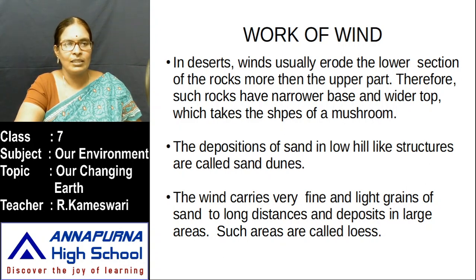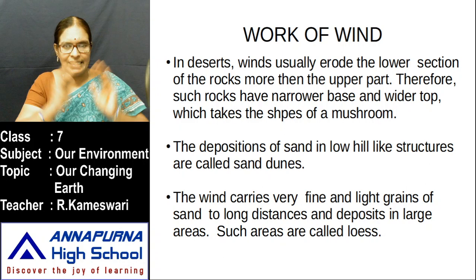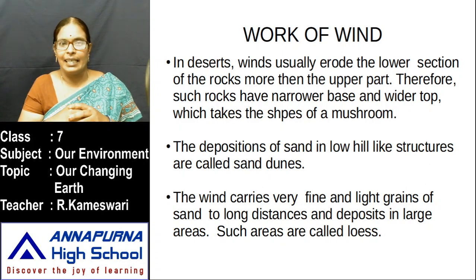Next, winds usually erode the lower section of rocks more than the upper part. Therefore, such rocks have a narrower base and wider top, which takes the shape of a mushroom. How does the mushroom shape appear? Suppose one big rock is in the desert area.